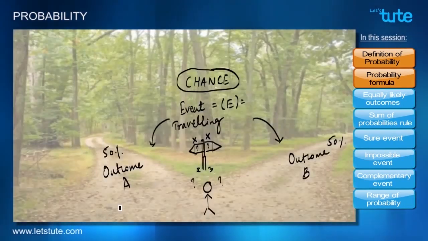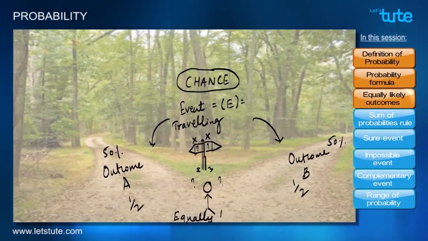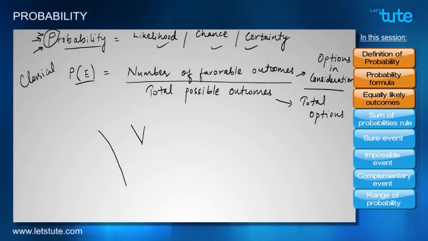So in case of two roads, the chance of taking road A is 1 in 2 and the chance of taking road B is 1 in 2 as well. That is why we say that both these outcomes are equally likely outcomes. But what about in case of three roads? So let's make three roads. We already had road A and road B. Let's say there is a third road C.